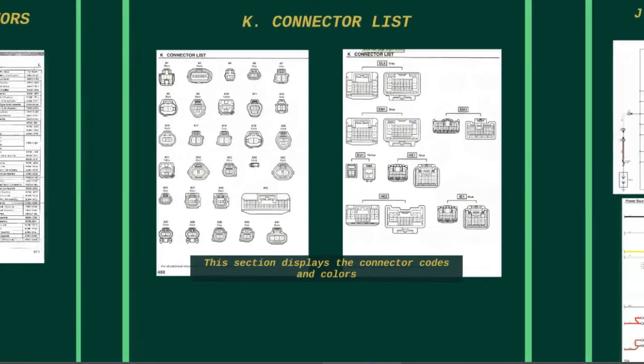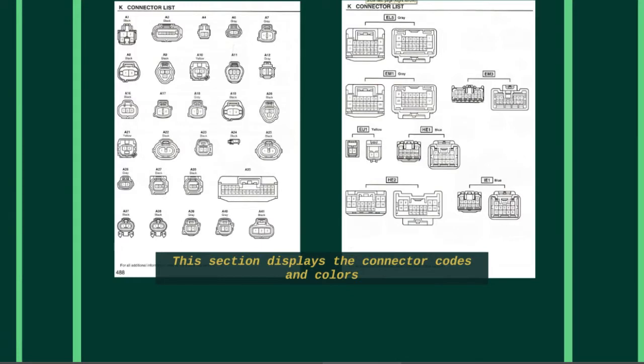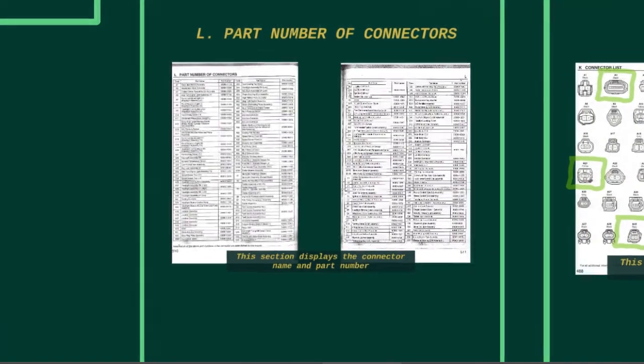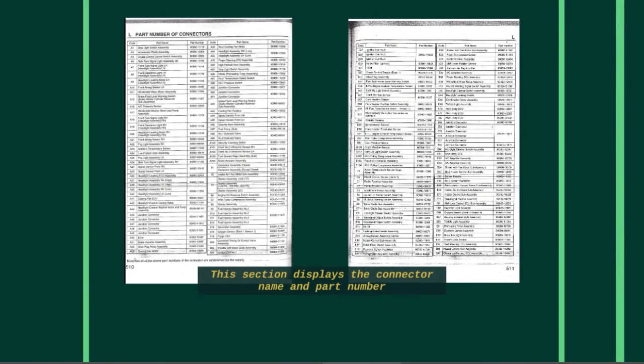Connector list. This section displays the connector codes and colors. For example, connector A3 is color black, connector A21 is yellow, and connector A39 is gray. Part number of connectors. This section displays the connector name and part number.